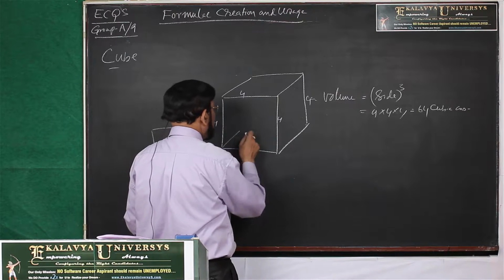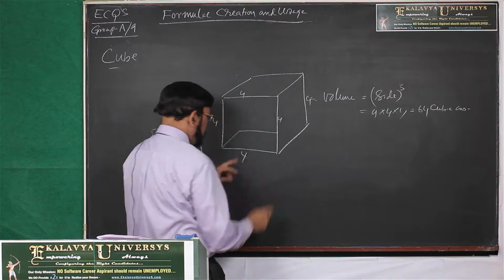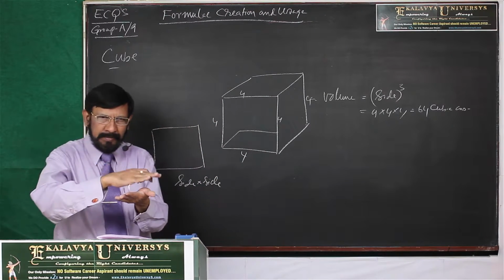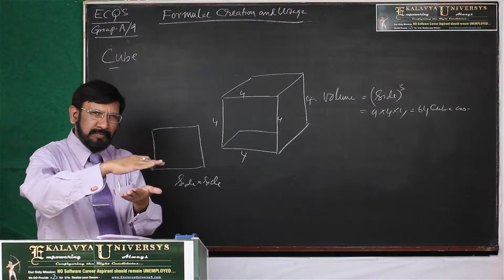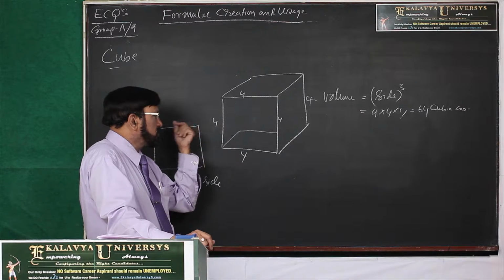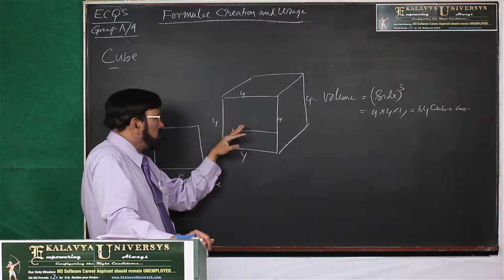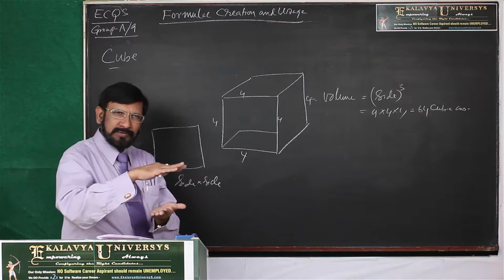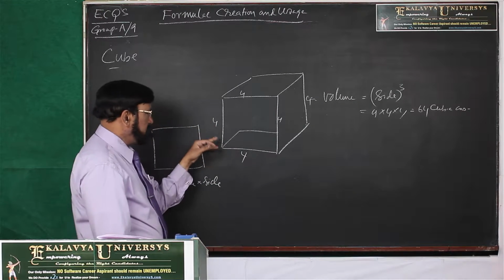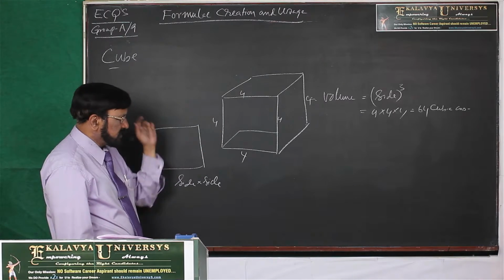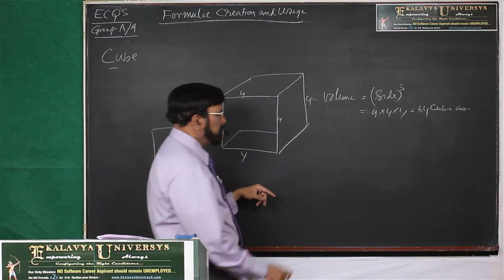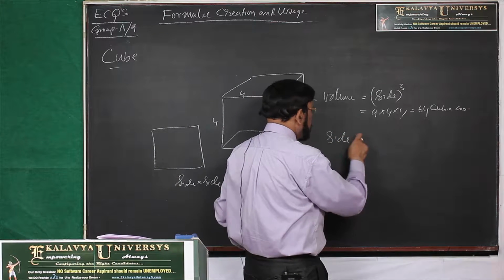Suppose this is a square paper, and you put them one by one. The height is 4 cm. Until the height comes to 4 centimeters, you pile up papers like that. So side into side is the content of each paper.